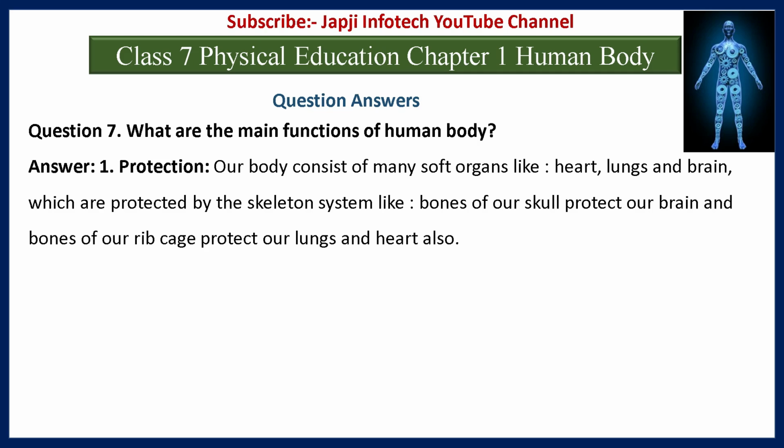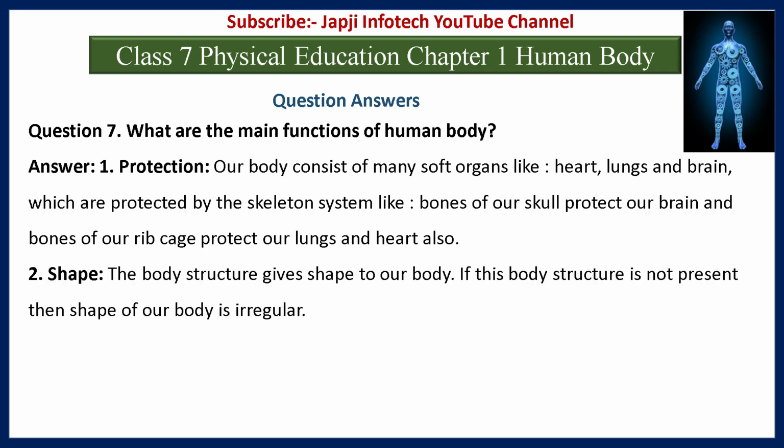And the answer is, the first one is protection. Our body consists of many soft organs like heart, lung, and brain, which are protected by the skeleton system. Like bones of our skull protect our brain, and bones of our rib cage protect our lungs and heart also. The second one is shape. The body structure gives shape to our body. If this body structure is not present, then the shape of our body is irregular.